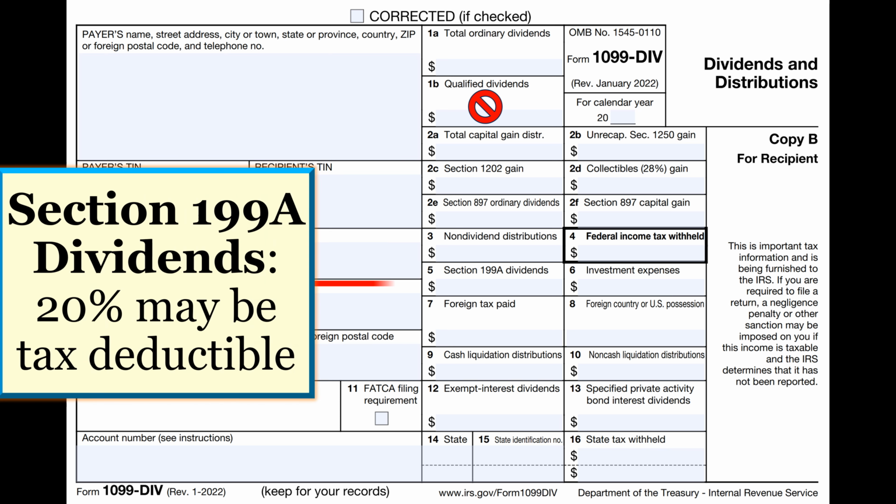The part of the distribution that is not capital gains or a return of capital may receive special tax treatment under Section 199A of the Tax Code. You may be able to deduct up to 20% of what is reported in Box 5, but the deduction is limited by your tax liability. Furthermore, this provision of the tax code will expire in 2026, so the last year you can claim it is in 2025, unless Congress extends the tax break, which is unlikely given the huge federal deficit.